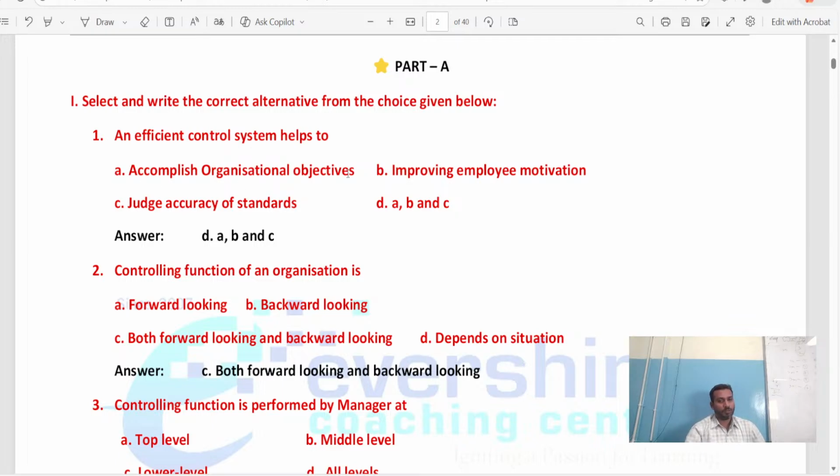The options: accomplish organizational objectives, improving employee motivation, judge accuracy of standard, or option D, A, B and C. My dear students, until and unless there is a control system, if there is no control, believe me, there is no organizational upliftment.